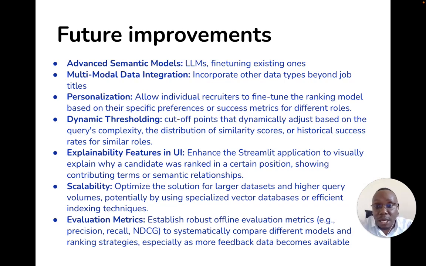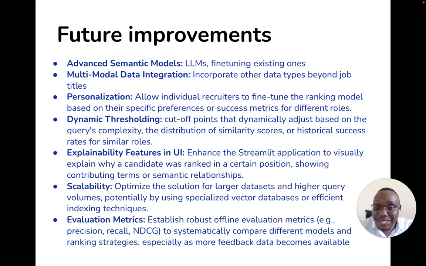There are many improvements that we can make to this work. First, using advanced semantic models like large language models, or fine-tuning existing ones. These can yield even better results with good prompt engineering techniques. We can have more multimodal data integration, incorporating other data types beyond job titles, for instance job descriptions, which could help us yield much better results. Personalization, where we allow recruiters to improve rankings based on their past success metrics, also improves rankings greatly.